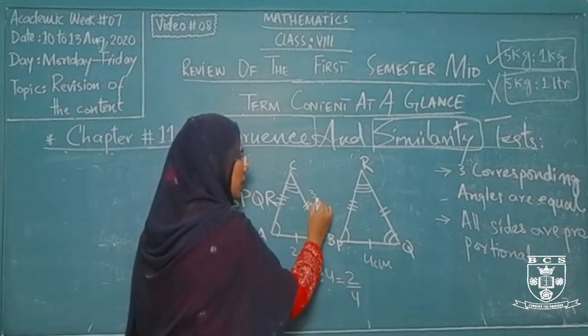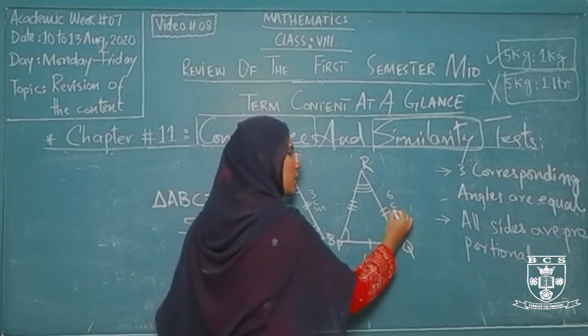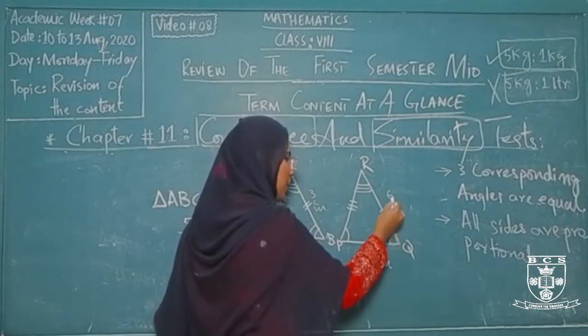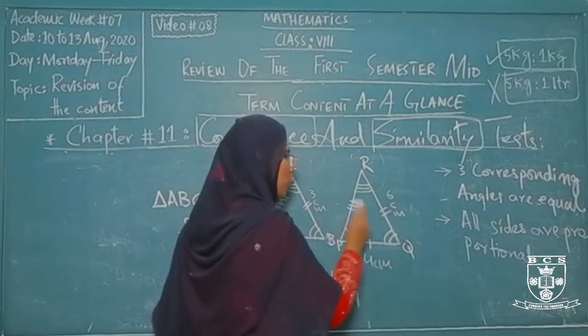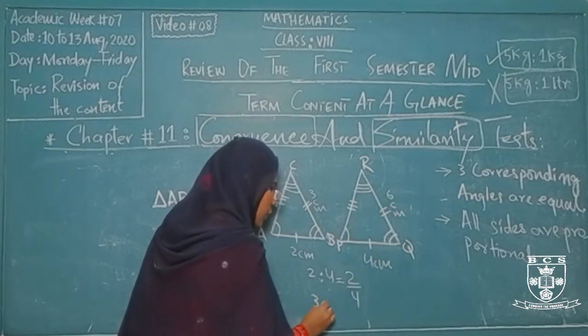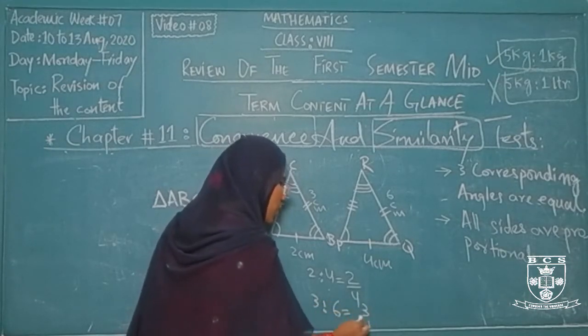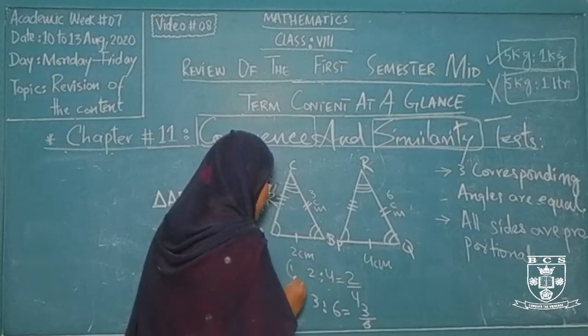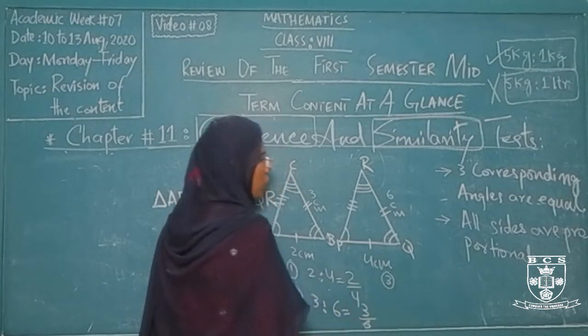Likewise this is 3 centimeter and this side is not equal, it is more, so this is 6 centimeter. So what is the ratio for these two corresponding sides? This is 3:6, and 3:6 is equal to 3/6. First ratio, second ratio. Now working for the last ratio, that is ratio number 3.